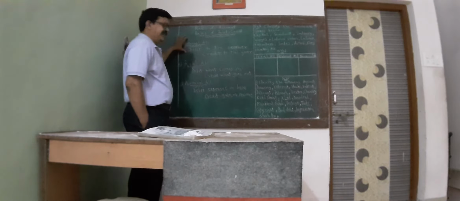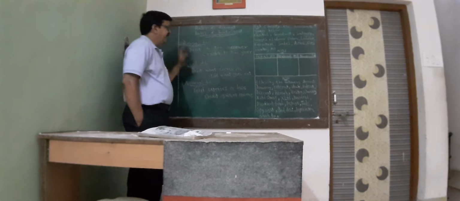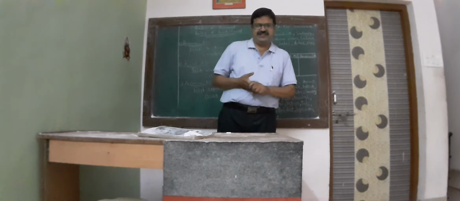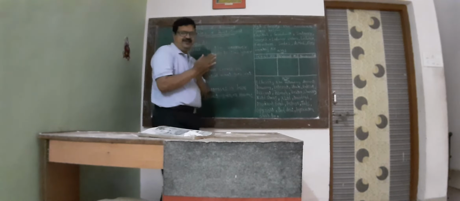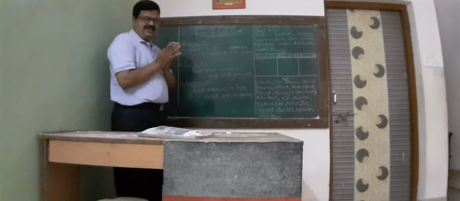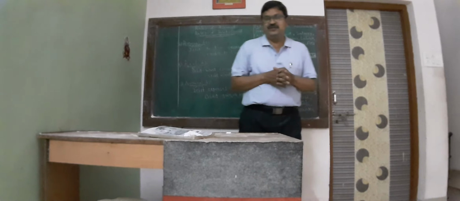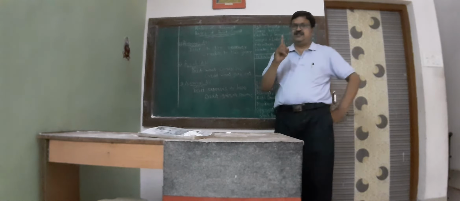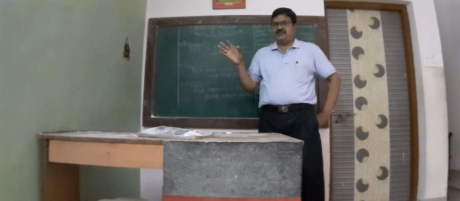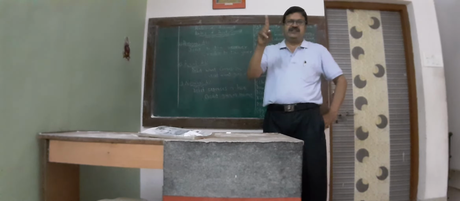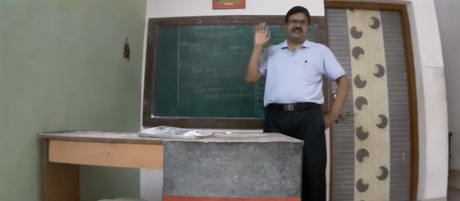First, personal account. Debit the receiver and credit the giver. Friends, in any transaction, who receives something, his account is always debited.